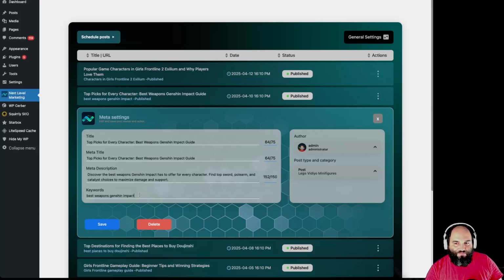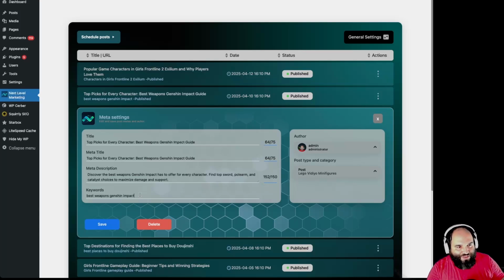Now, this keyword is only used in Squirrly SEO in the snippet for the purpose of making sure that the keyword is found in the title and in the description of the post. It's not about Google here. This is about making Squirrly SEO capable of doing the checks that it needs to do, and to also help you as a user make sure that you've actually done the keywords that you want to do, because there are many types of keywords that you could be using for a page, and you need to make sure that exactly your target shows inside the snippet.